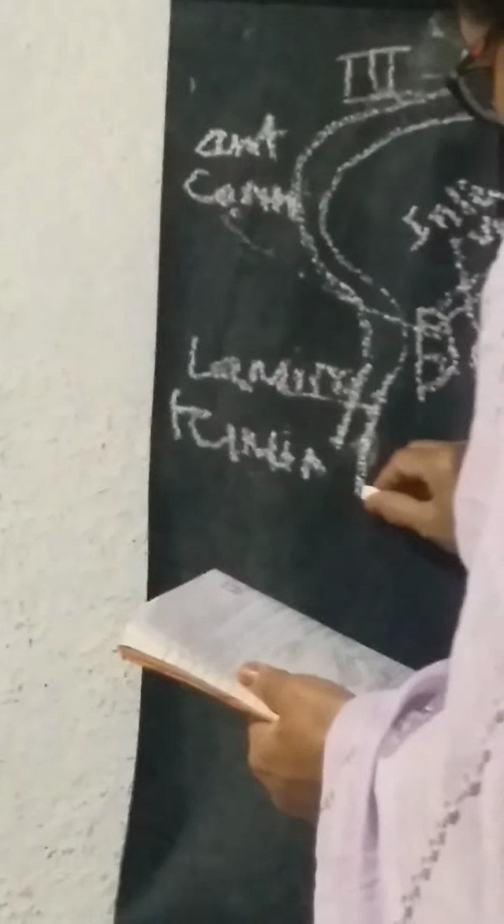Now below down over here, the lamina terminalis is joined together by the optic chiasma and the infundibulum of the pituitary gland.